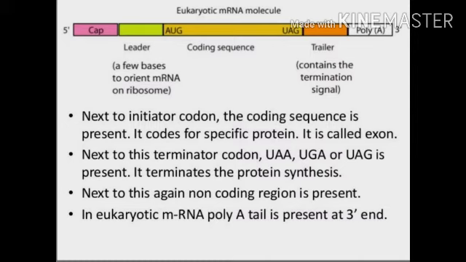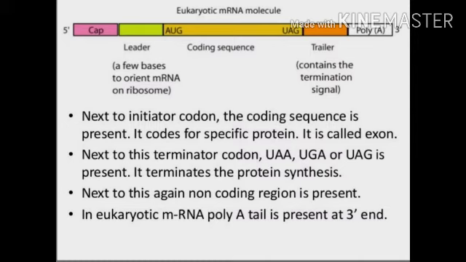So first is the 5' cap, then the leader, which has a few bases to orient the mRNA on the ribosome, then the initiator codon, which is AUG, and next to the AUG the coding sequence is present, which codes for the specific protein, that is known as exon.